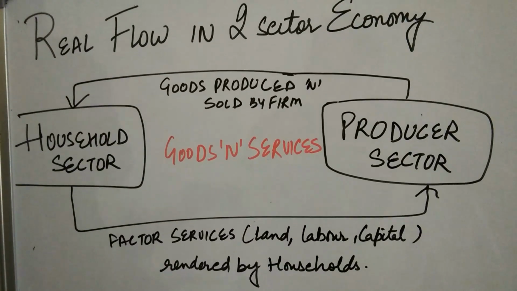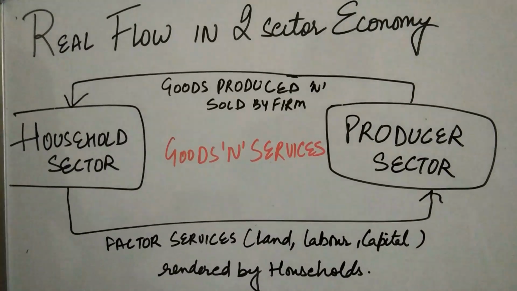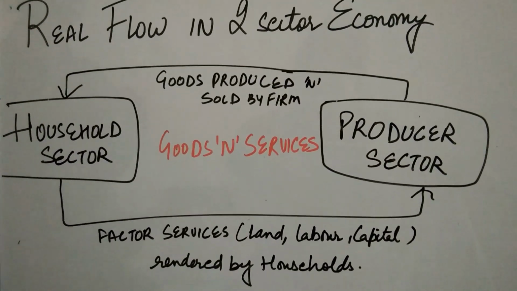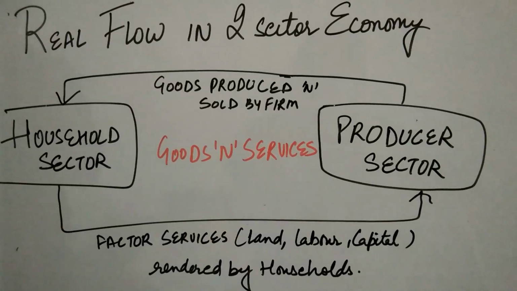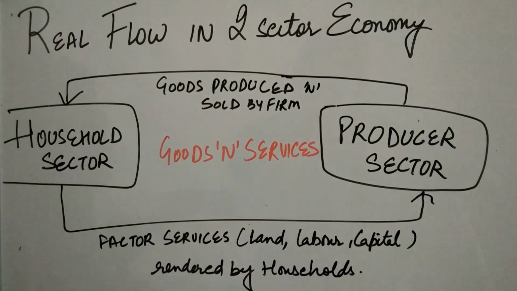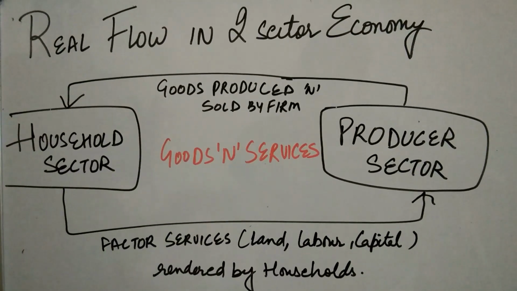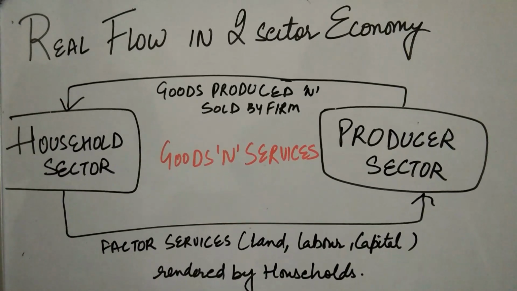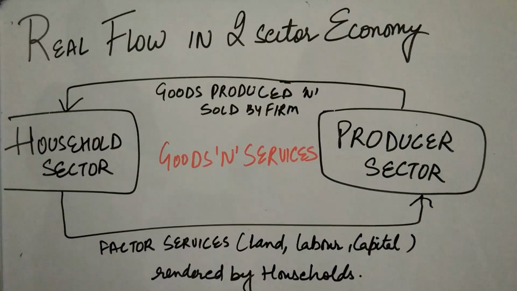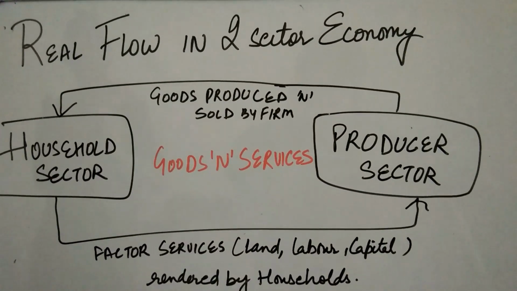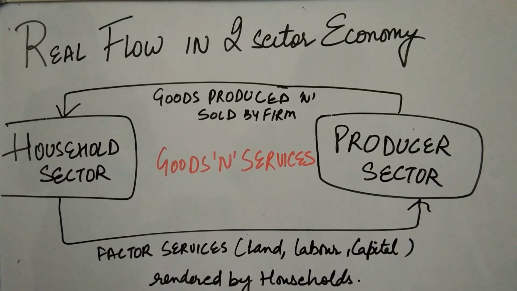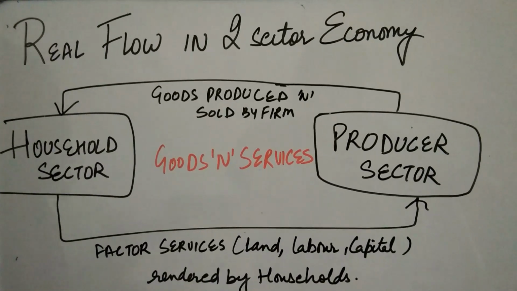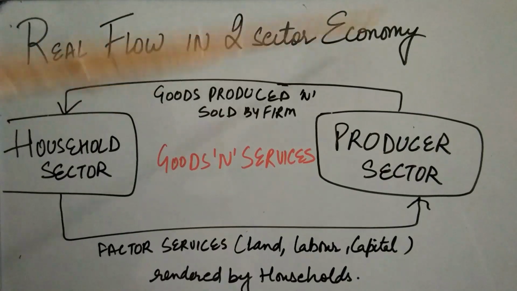Now after understanding the mutual interdependence between all the sectors, let's understand the real flow concept and the money flow concept. When I say real flow, it means goods and services are being exchanged. When I say money flow, it means money is being exchanged. Now, to make the process simple, because it becomes difficult to explain with four sectors, I'll explain using an illustration of a two-sector economy.